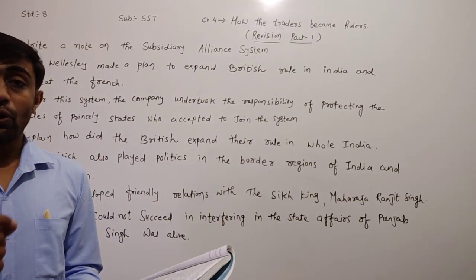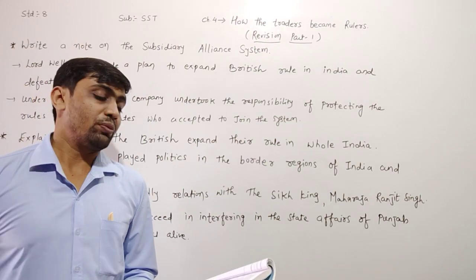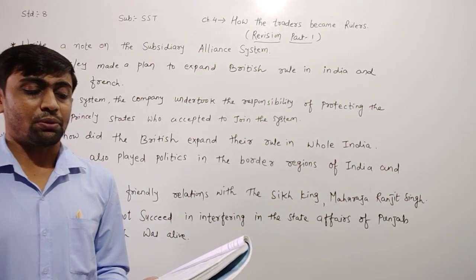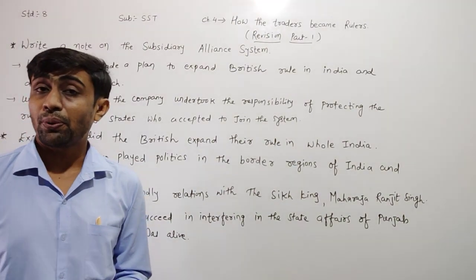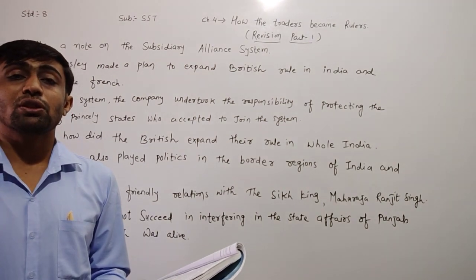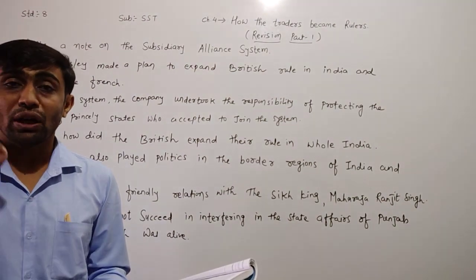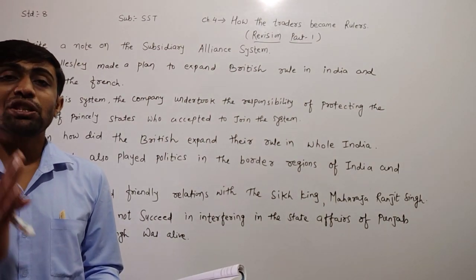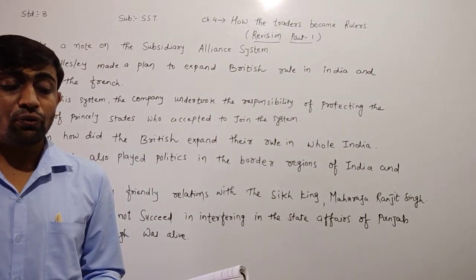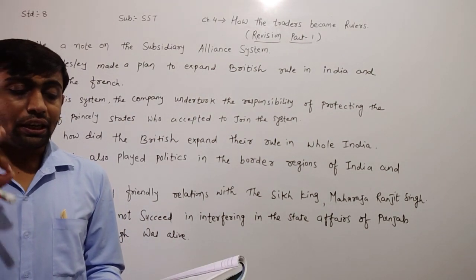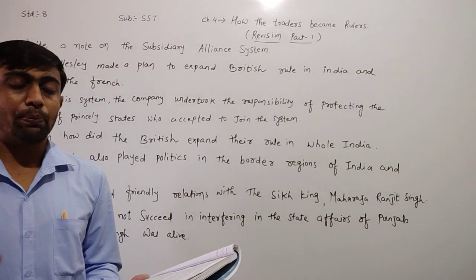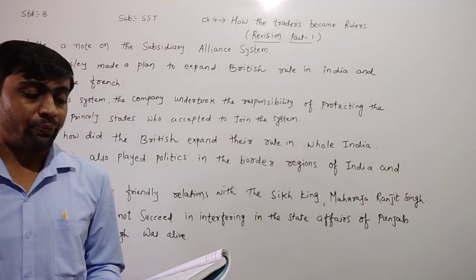Now, who was the victim of this system? The Nizam of Hyderabad was the first victim of the subsidiary alliance system. And this is the important question here, children. Remember, who was the first victim of the subsidiary alliance? The Nizam of Hyderabad was the first victim of the subsidiary alliance system. The Nizam had to fight with the Marathas, in which he incurred heavy losses. Hence, he adopted the Wellesley plan to run his kingdom.